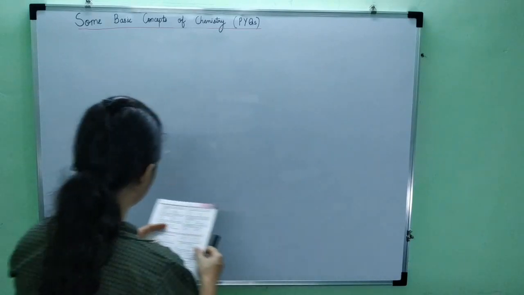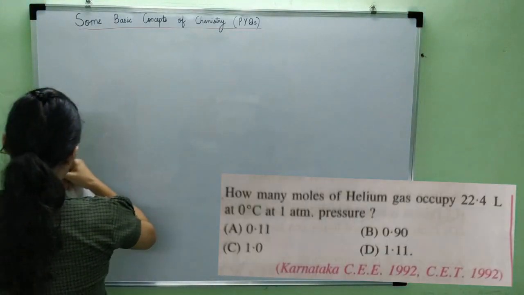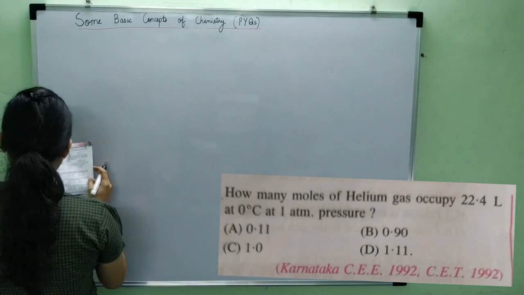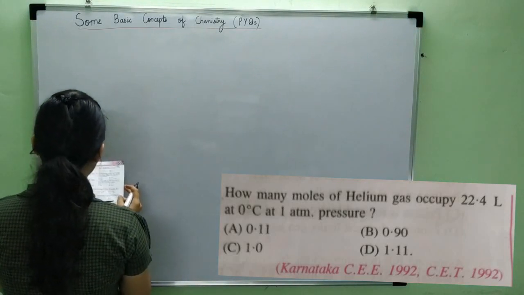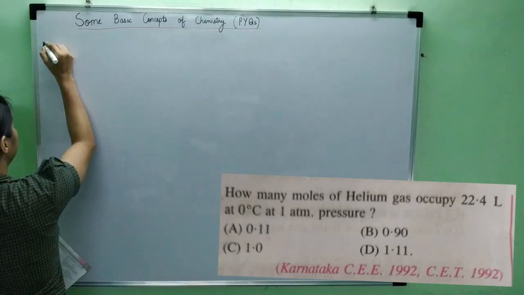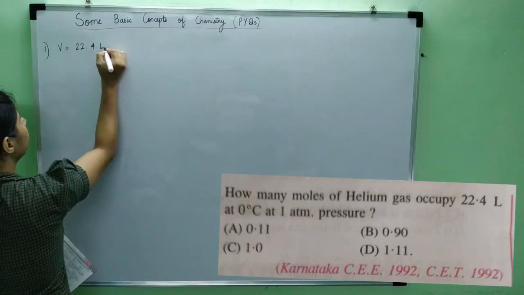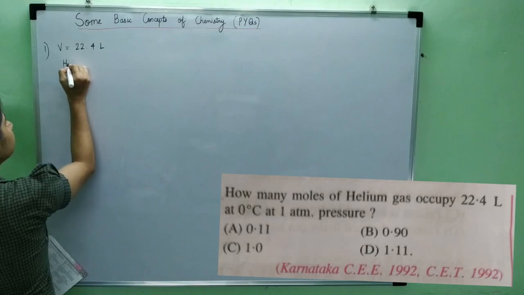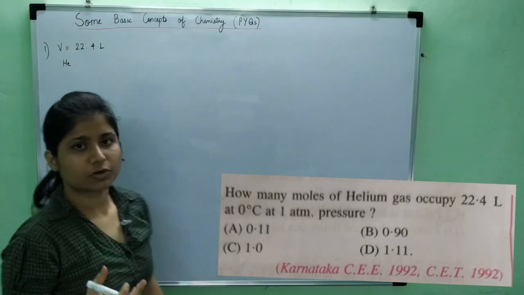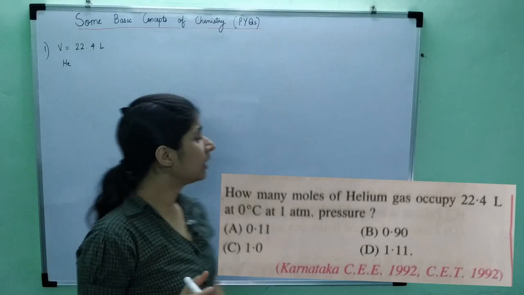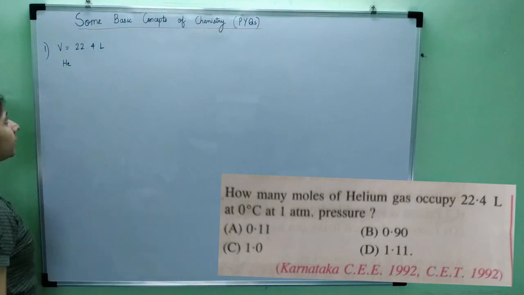The first question is, how many moles of helium occupy 22.4 liters at 0 degrees Celsius and 1 atmosphere pressure? The volume is 22.4 liters, and the gas is helium. Helium does not form a diatomic or triatomic gas; it exists as a single atomic entity.